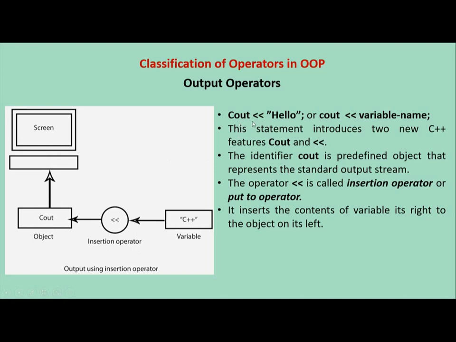You can use cout, insertion operator, hello as a syntax for displaying the word hello in the output screen. You can also use a variable for displaying the content. This statement introduces two new C++ features, cout and the insertion operator. Basically, it inserts the content of the variable on its right into the object on its left.